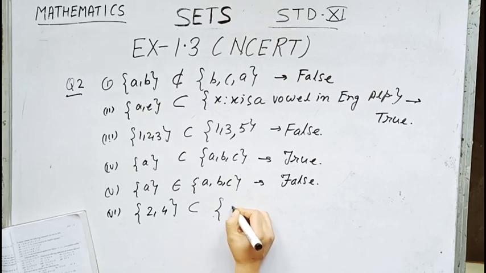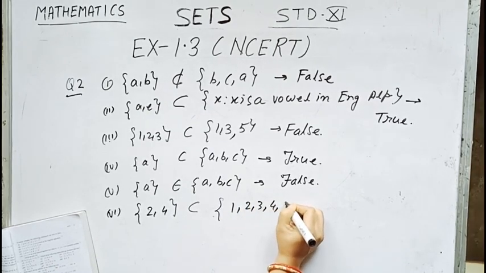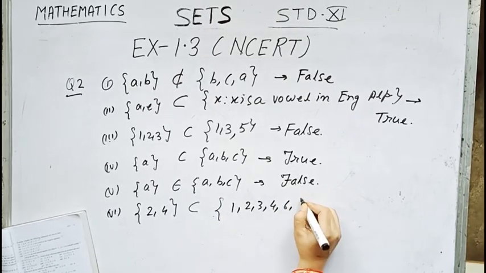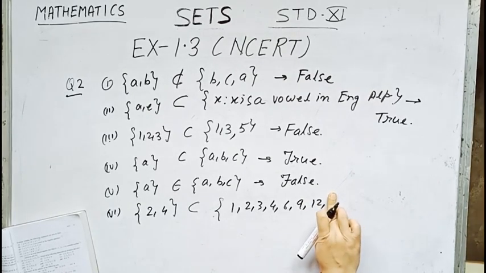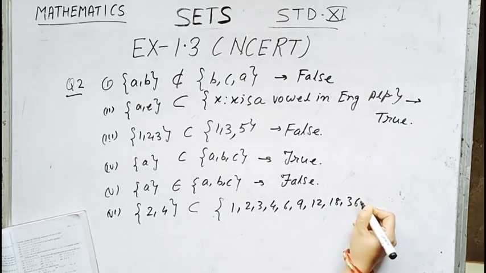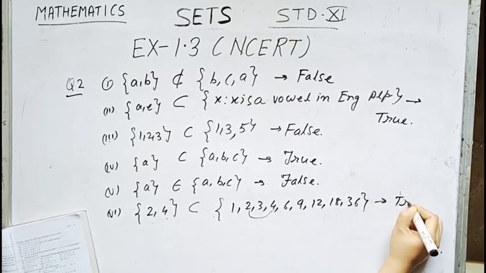So the natural numbers which divide 36 are 1, 2, 3, 4, 6, 9, 12, 18, 36. So obviously this 2, 4 is contained in the second set. So this statement is also true.